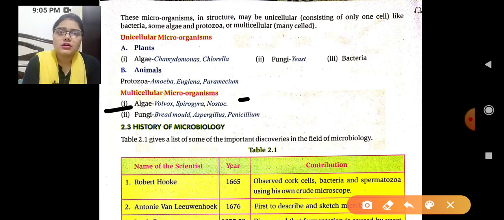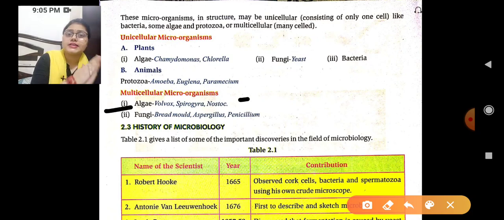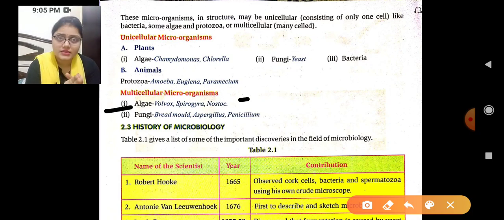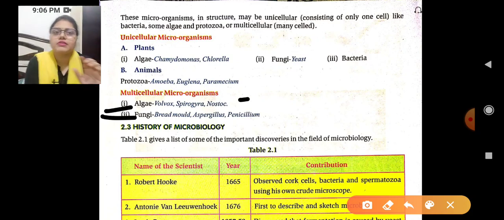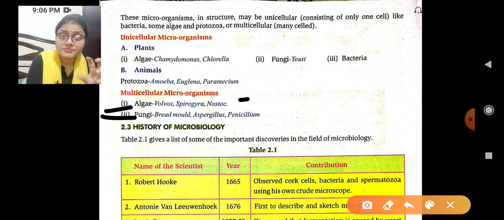So in the multicellular organisms, algae is there, and in this algae three types of multicellular microorganisms are present. First is Volvox, next is Spirogyra, and third is Nostoc. And in the fungi we are having bread mold, Aspergillus, and next one is Penicillium.